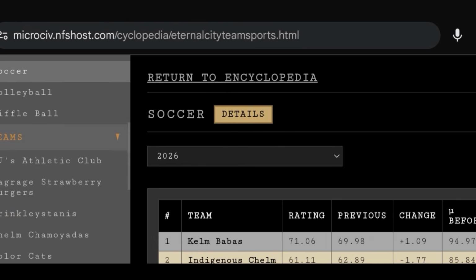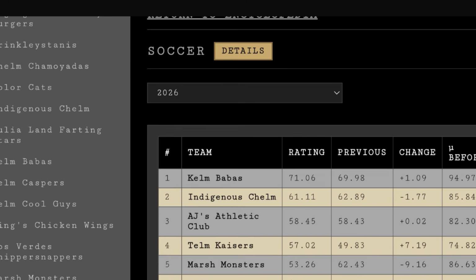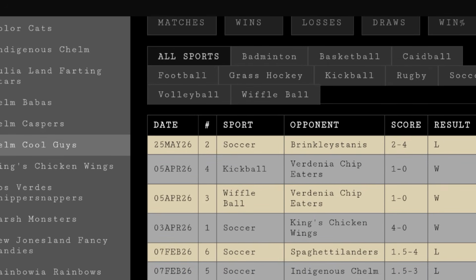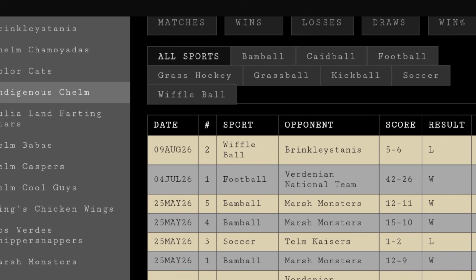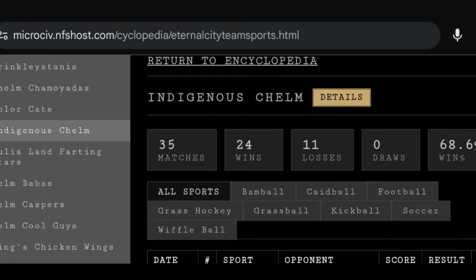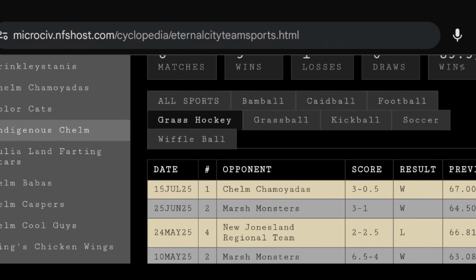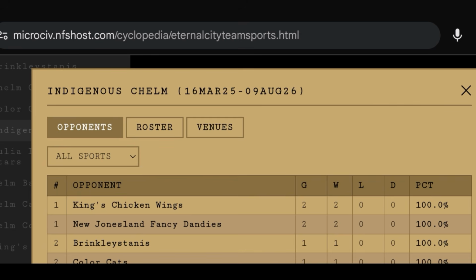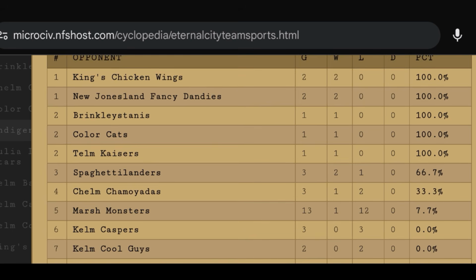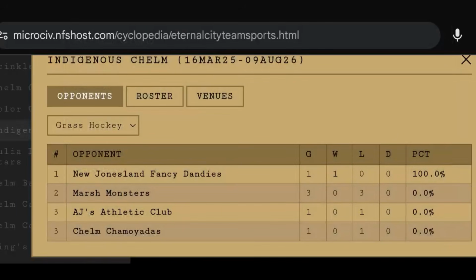Next is teams, and these are all the teams that have ever played. You can view, let's see, we'll just view the cool guys here. Actually, let's do Indigenous Chelm. It's going to show all their matches in history right here, and you can select specific sports to see. You'll see their total record, and you can go into details to see opponents. This shows the other team's record against the selected team, so who's the best against them and who's the worst. And you can, of course, pick specific sports as well.